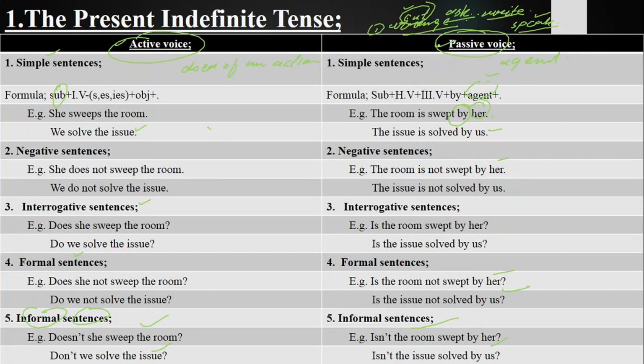So daily basis you'll be taking 5 verbs and you'll be practicing them. In this way you'll be able to learn the sentences of passive voice.